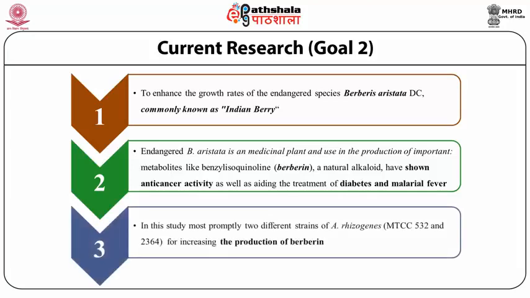In this study, the two most prompt strains of this rhizogenes are MTCC 532 and MTCC 2364 for increasing the production of berberine.